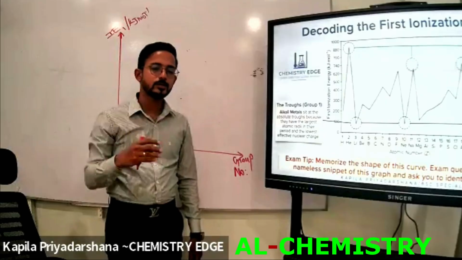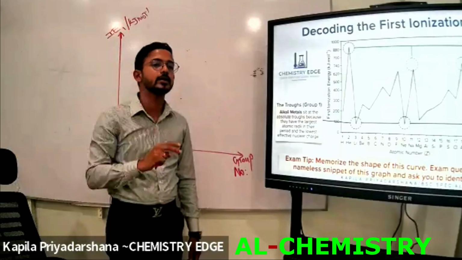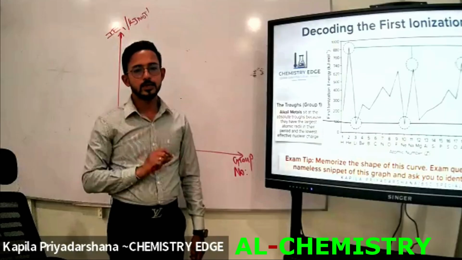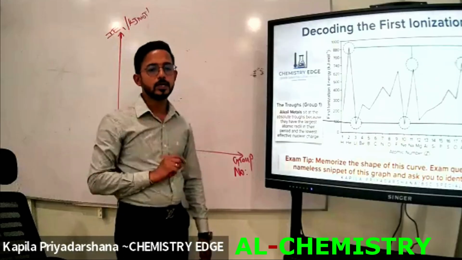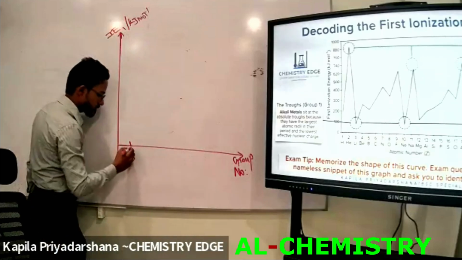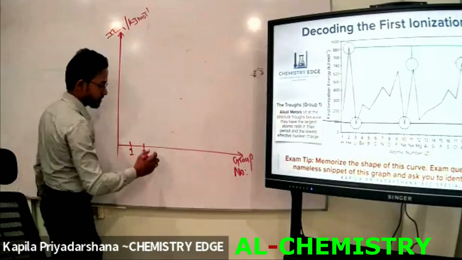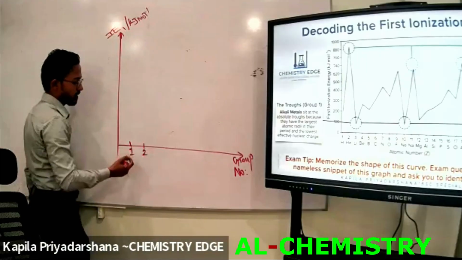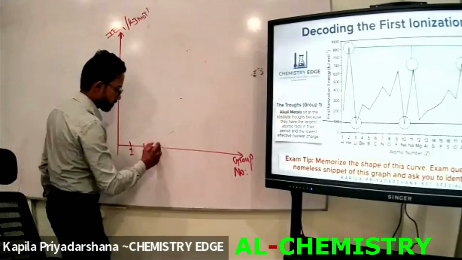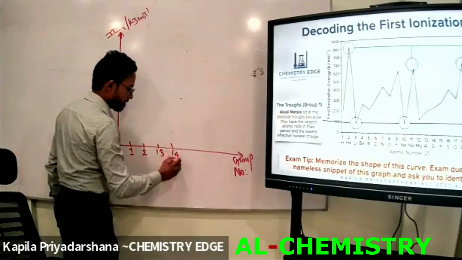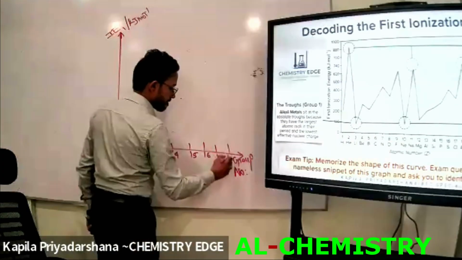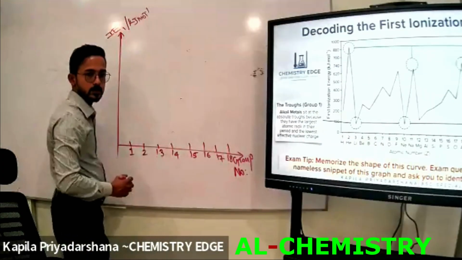Except for these additional factors, there are mainly 2 factors affecting the ionization energy: the atomic radius and the stable electron configuration. This is the first group, and the second group, I am going to assign the groups here. Then groups 13, 14, 15, 16, 17 and 18.